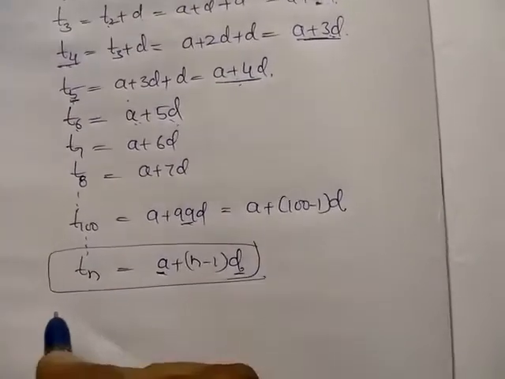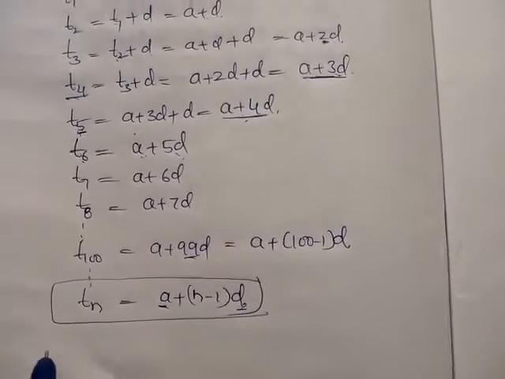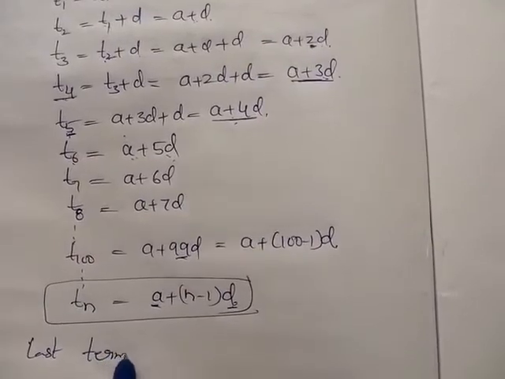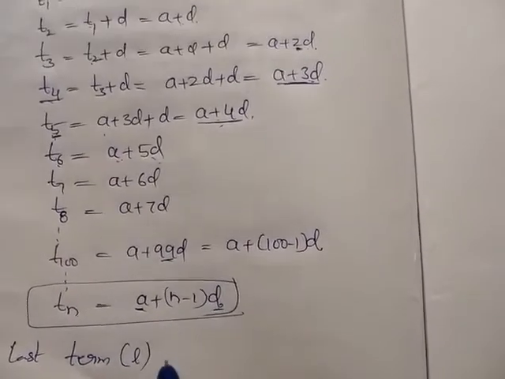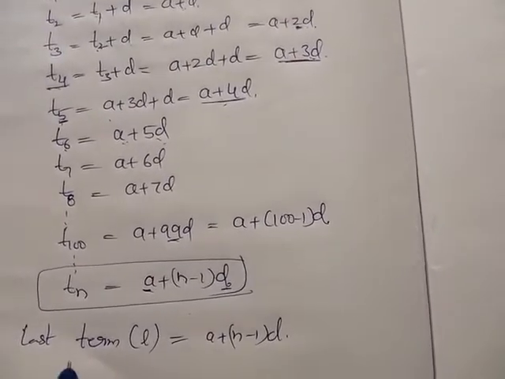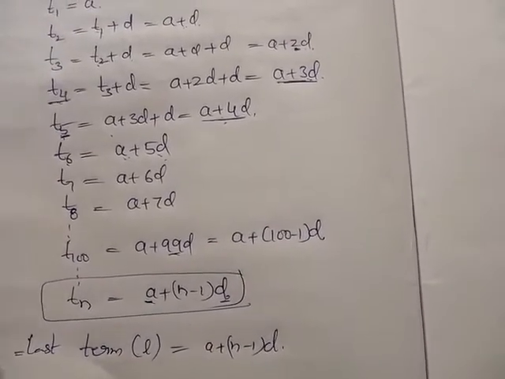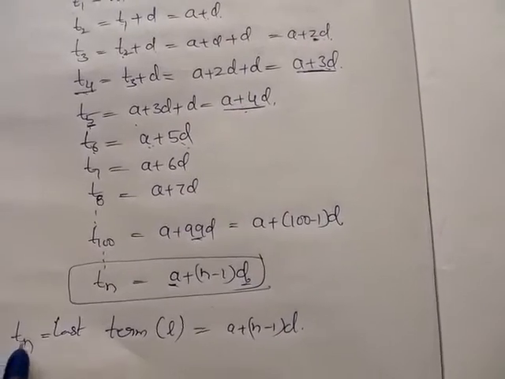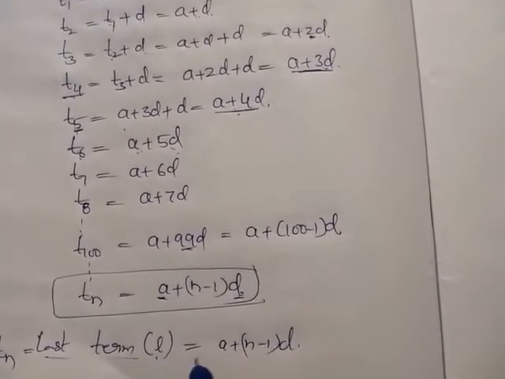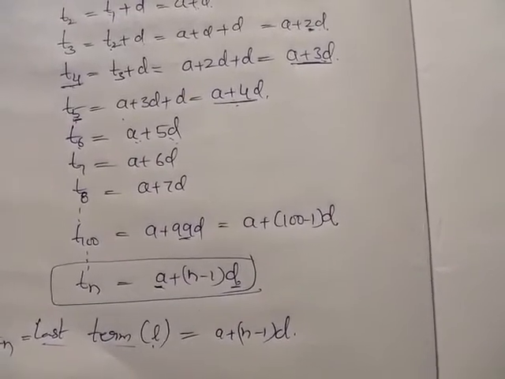So this nth term is sometimes also called the last term of the series. The last term is represented with L, a plus n minus 1 into d. Sometimes it is represented with L, or Tn, the nth term of the series, or sometimes we have to take it as the last term. It is denoted with L. So L is equal to a plus n minus 1 into d.